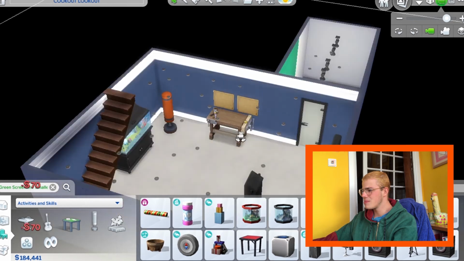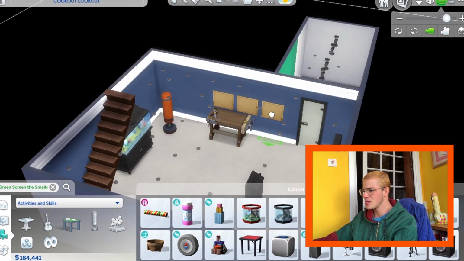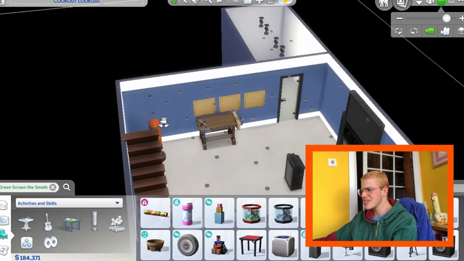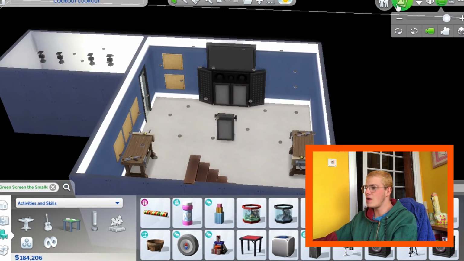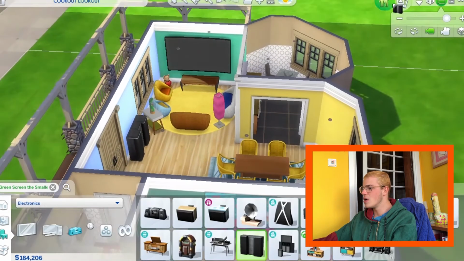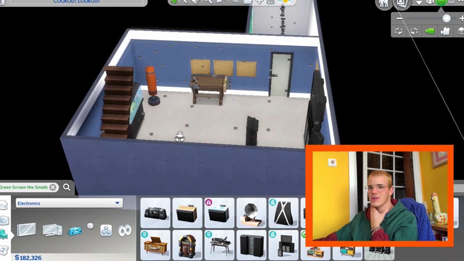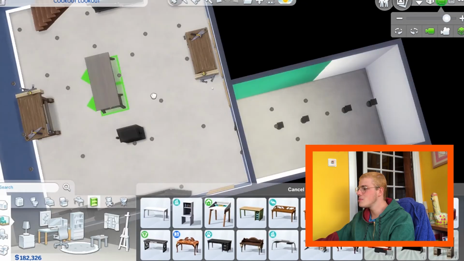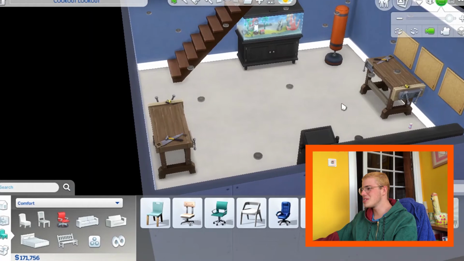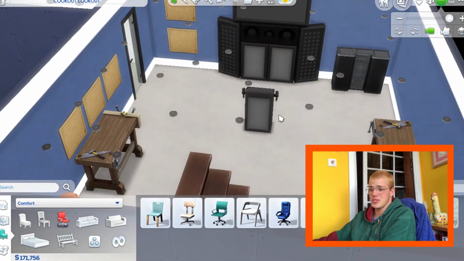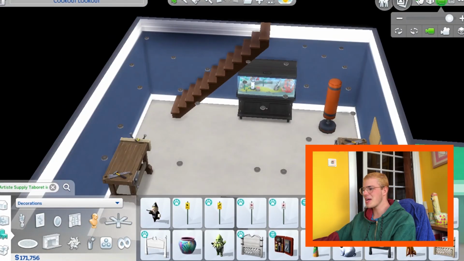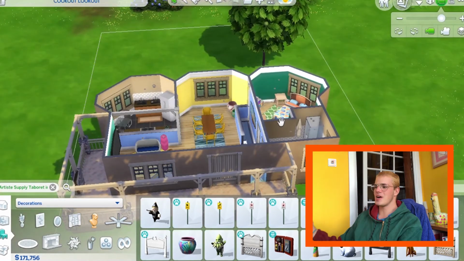Let's give me some corkboards all over the place because they're good for you to develop your ideas, I guess. Oh yeah, another speaker. Obviously, I need speakers to work. I'm not going to paint the floor because you want concrete floors in your studio, so if they get dirty, it doesn't matter. This could be like the editing room. This was sort of what I was expecting for an artist studio in The Sims. I think that's going to be it for this room. And because the house is basically finished, I'm just going to give myself a backyard and I'll be back in a minute.